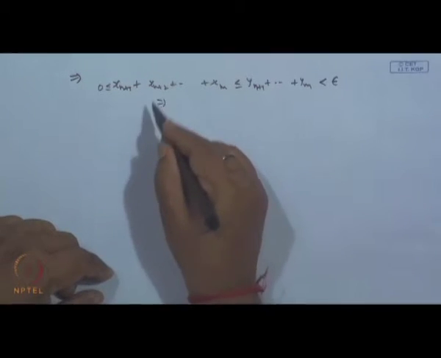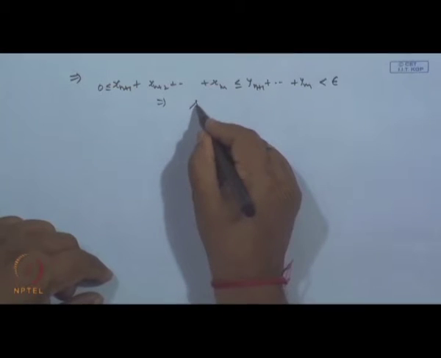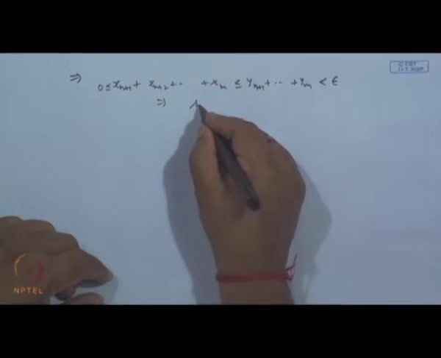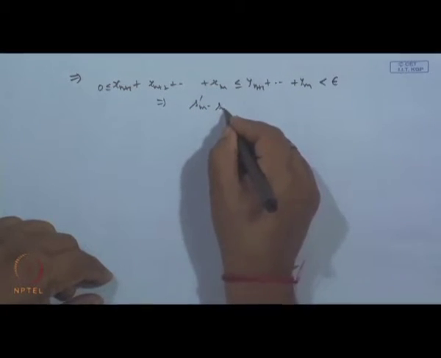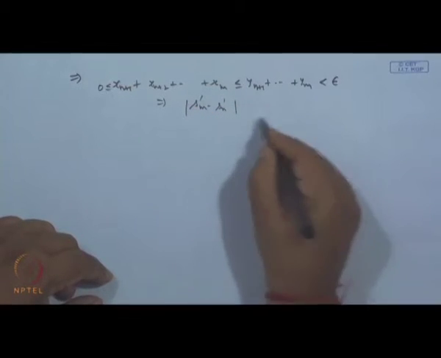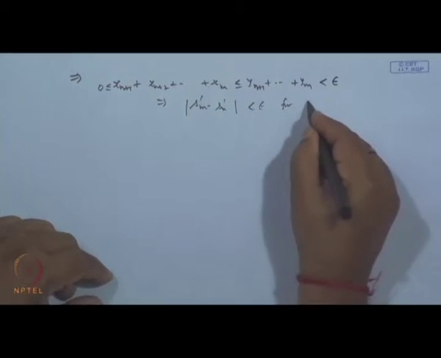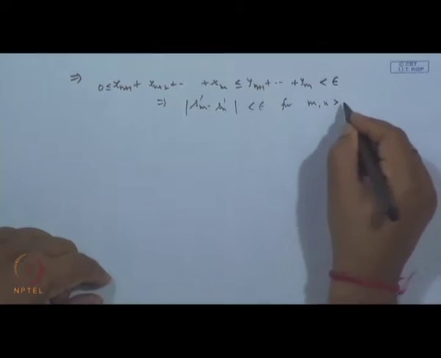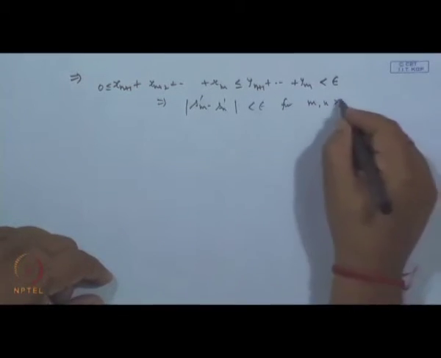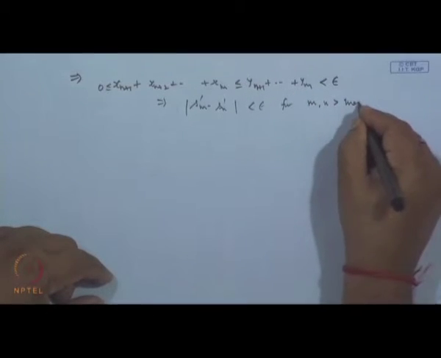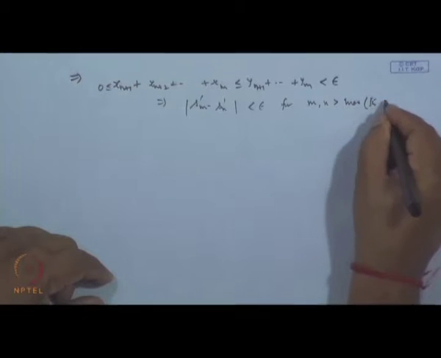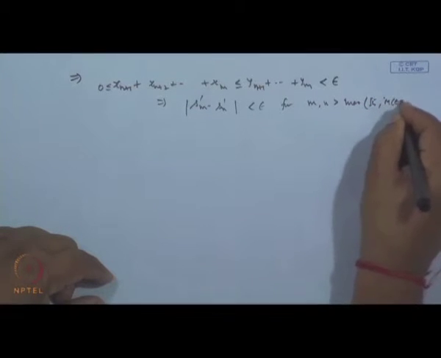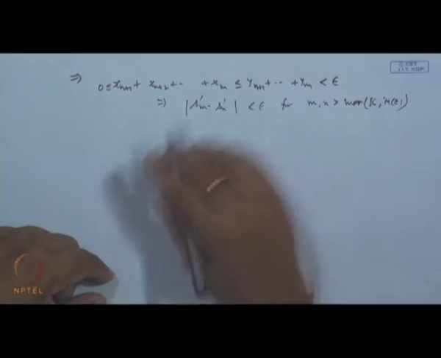This shows that S'_m minus S'_n remains less than epsilon for all m, n greater than or equal to capital N, say the maximum of k and n. This is some integer, okay, k(n, epsilon).